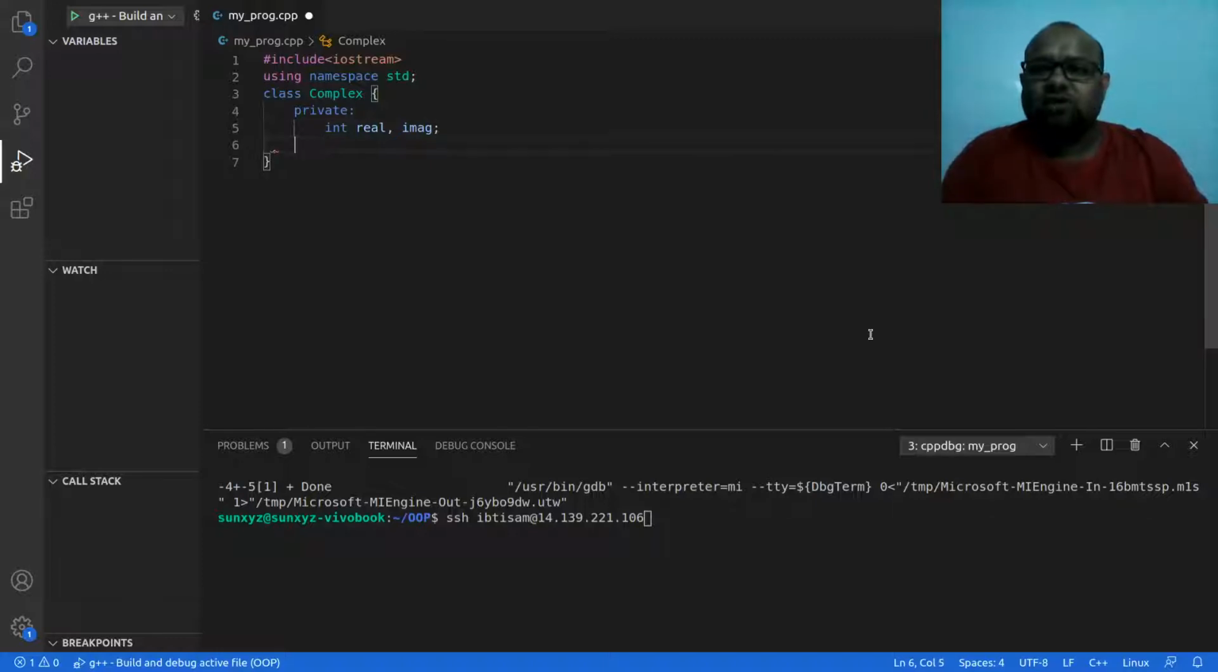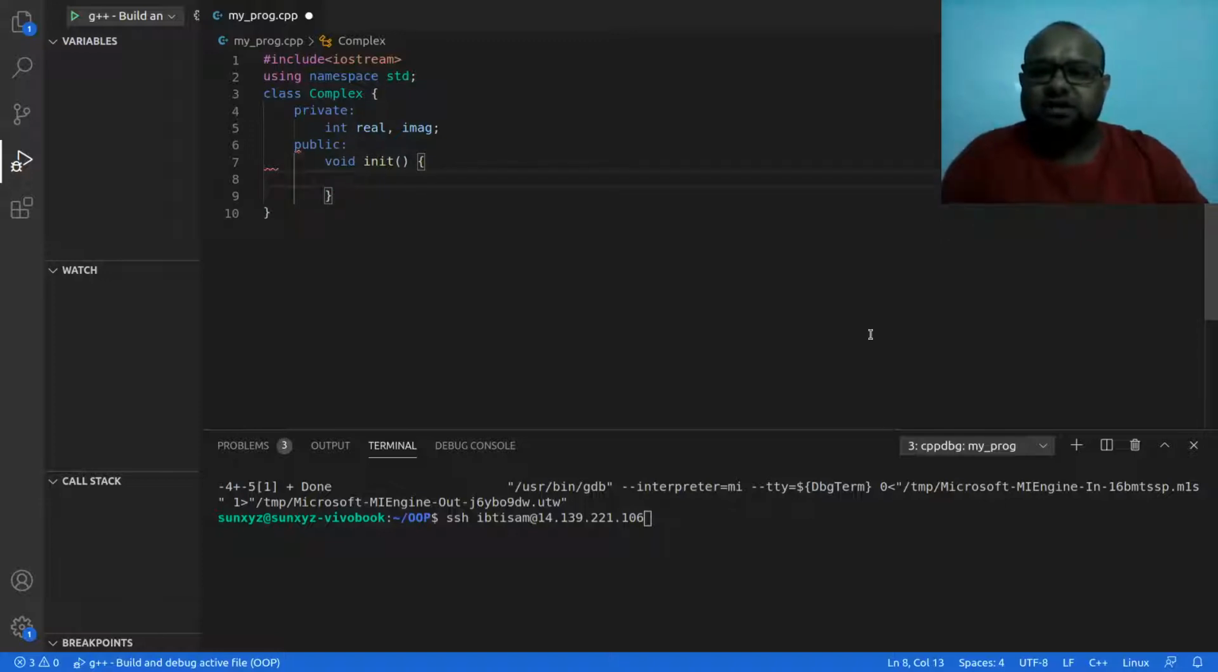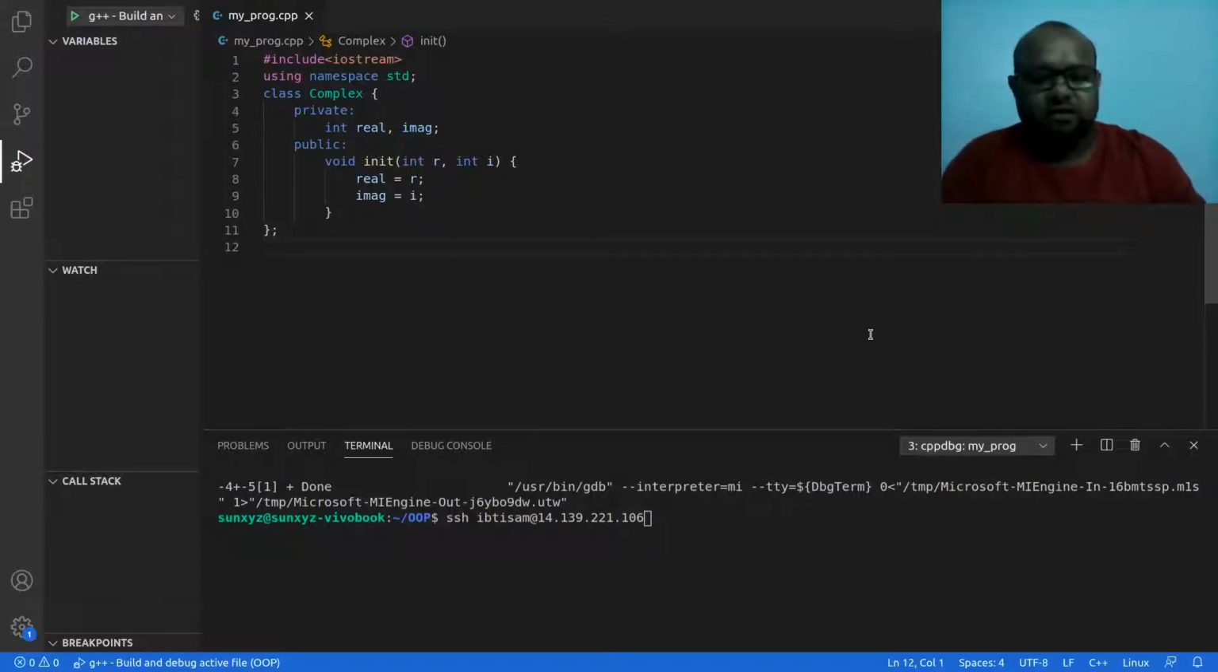Then I am going to have a public method, and this is going to be void init, so that I will be able to initialize this complex number. It is going to take two parameters, int r and int i, and it will assign real to r and imaginary to i. So this is the kind of class that me and my friend like to make.